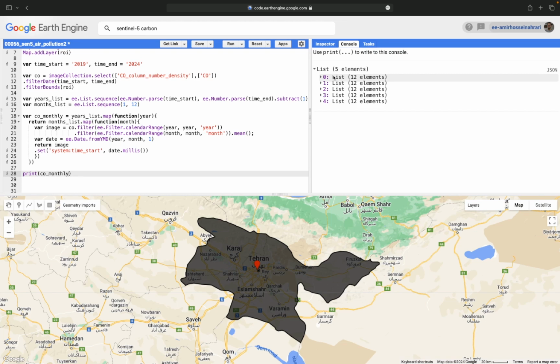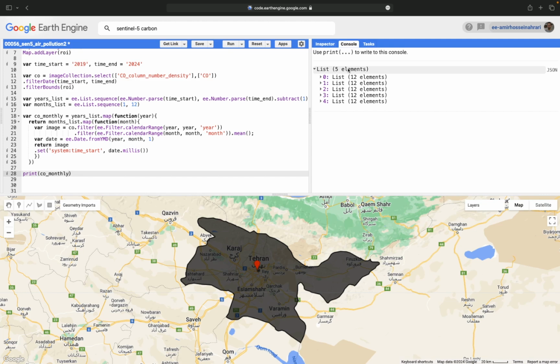But in each element, 12 sub-elements are available. Can you see? We have 5 years, 2019, 20, 21, 22, and 23. Meaning that we have 5 years and now the function is returning 5 nested